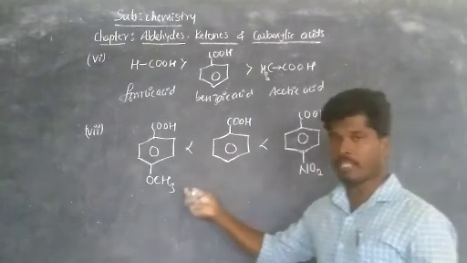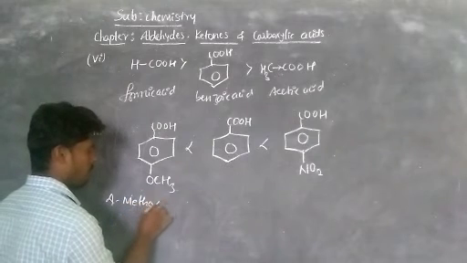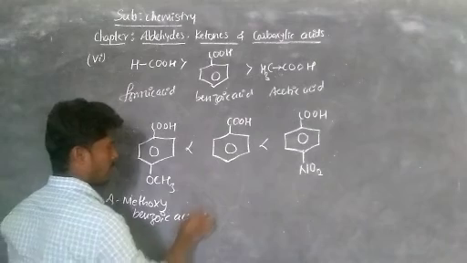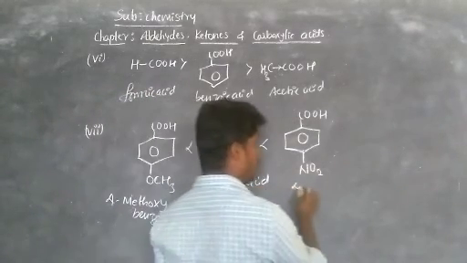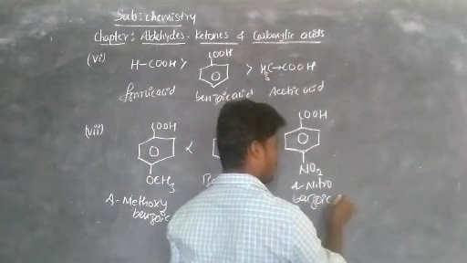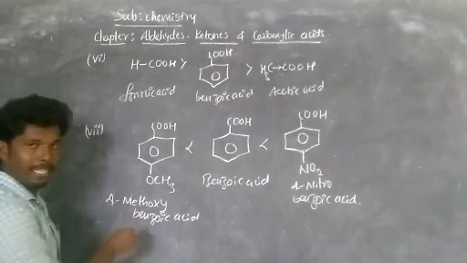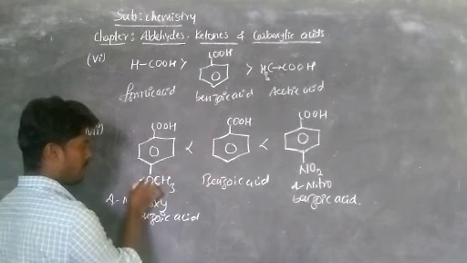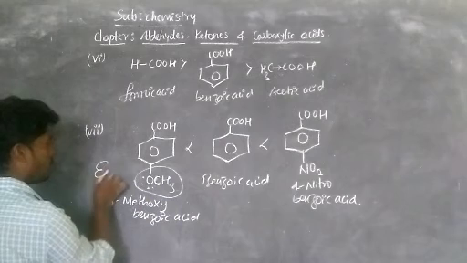Para-nitrobenzoic acid, and this is para-methoxybenzoic acid or 4-methoxybenzoic acid. And you know this is benzoic acid. And this is called what? 4-nitrobenzoic acid. Okay, now observe here in 4-methoxybenzoic acid, this is an electron donating group, OCH3. Lone pair electrons are present on oxygen. So this is what? Electron donating group.